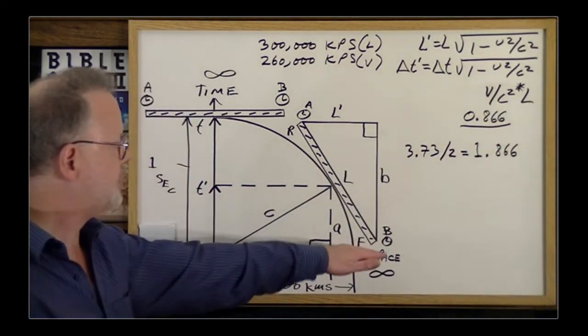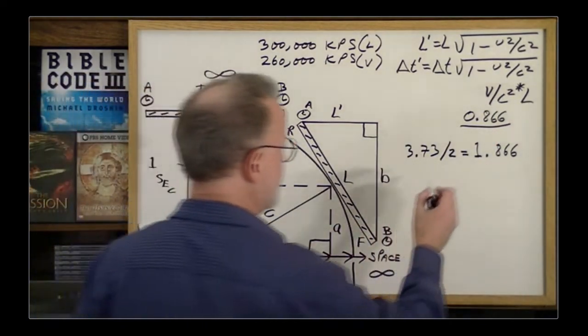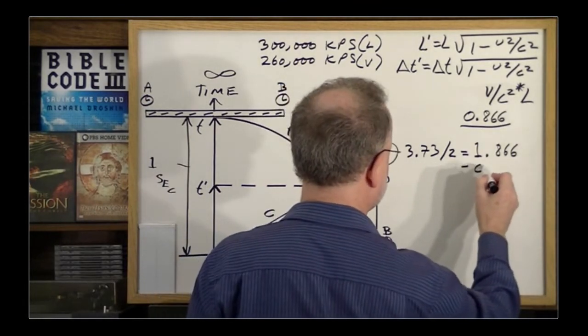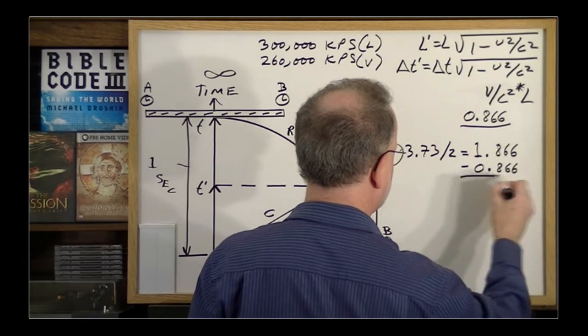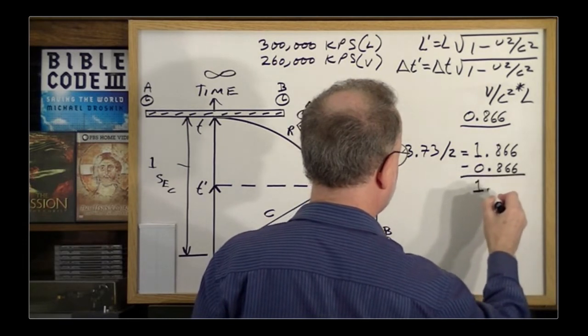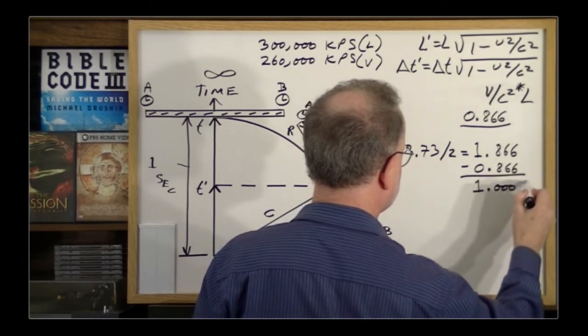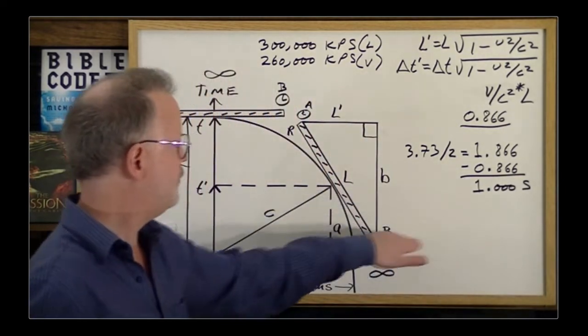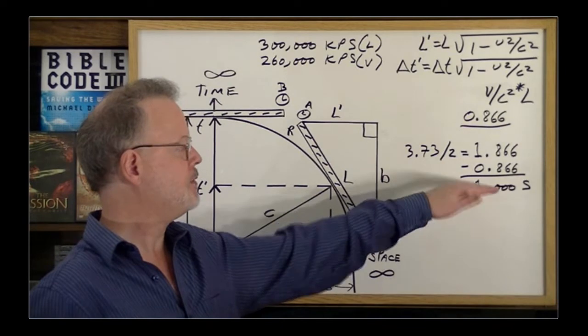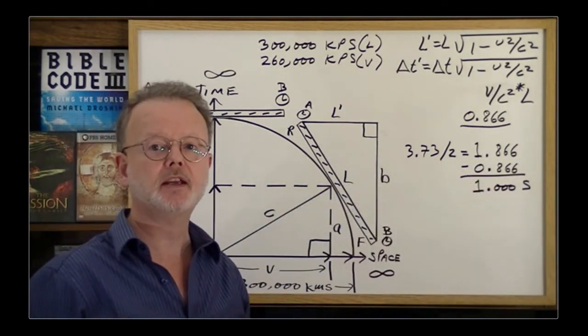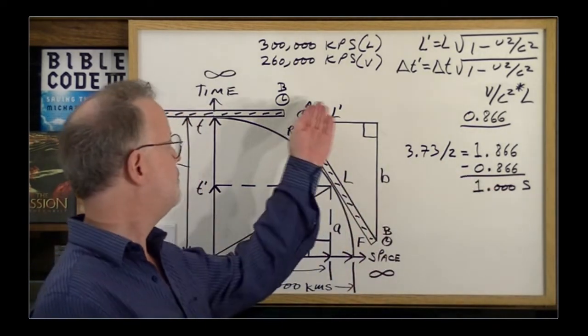So to see what his clock says when the light reaches him, you have to subtract the offset, minus 0.866, which equals 1.000 seconds. So from his point of view, Mr. B, everything seems to be completely normal because the light reached him supposedly 1 second after the time it was released by Mr. A.